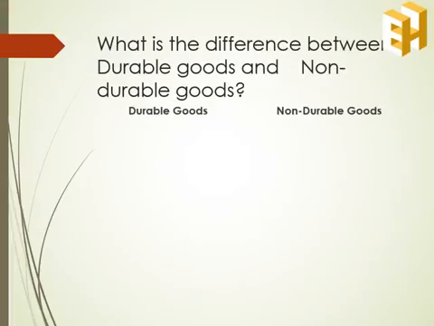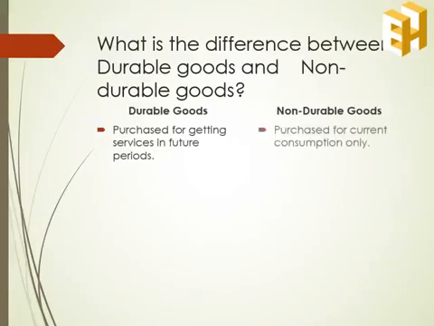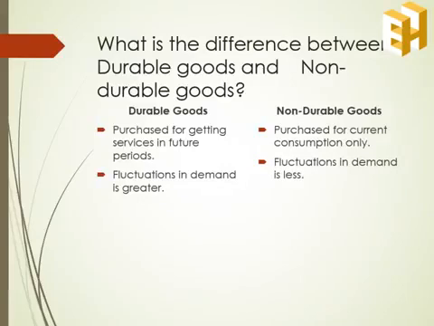So the difference between durable and non-durable goods are that durable goods are purchased to get services in future, whereas non-durable goods are purchased for current consumption only. Secondly, the demand for durable goods is volatile because their consumption can be postponed. On the other hand, demand fluctuations in case of non-durable goods are less.